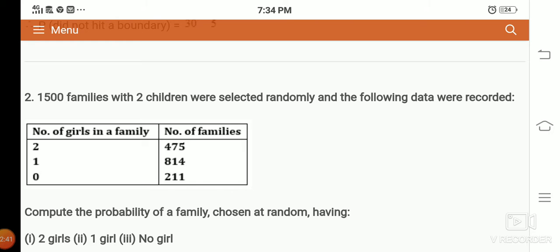You may think that here it may be boy, or 1 boy 1 girl, but that is not a case in this question. Now you are going to consider the number of girls in a family as 0, 1, 2. So numbers are given. Now the favorable outcome goes in the numerator and the total number of outcomes in the denominator. The total families is 1500. This is the total number of outcomes.